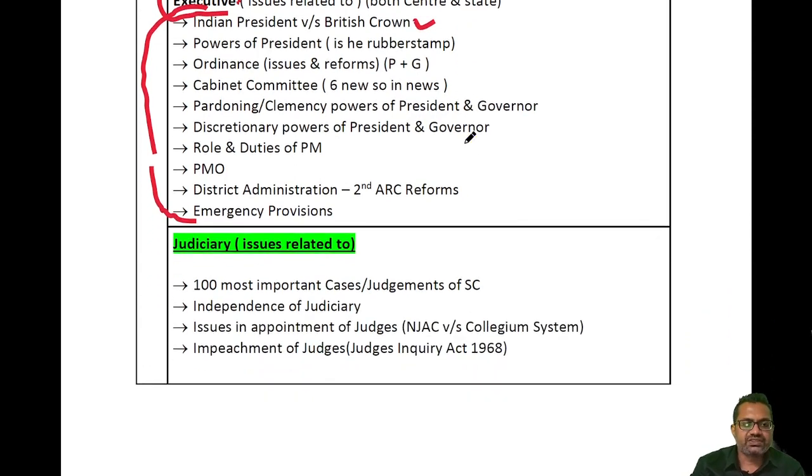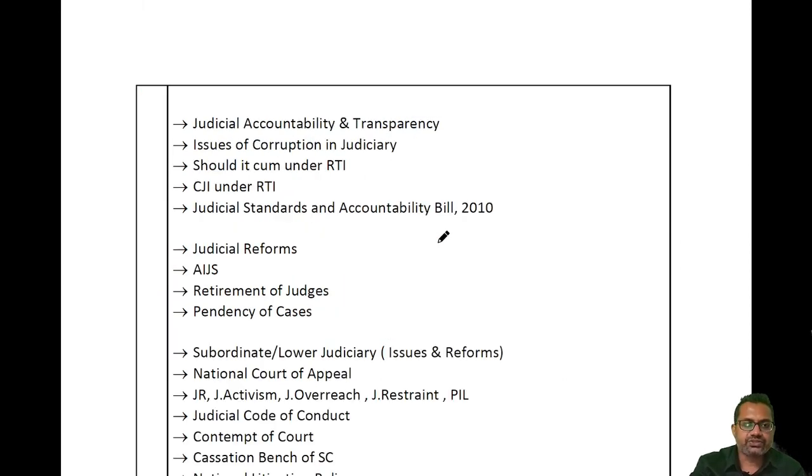Now this is judiciary. What are the 100 most important cases regarding the judiciary? Regarding Golaknath case, Berubari Union case, Keshavananda Bharati case. So this kind of cases students should read. Independence of judiciary, issues in appointment. Recently NJAC versus Collegium controversy was there. Then impeachment of judges, Judges Inquiry Act was there. So these are all the topics which will be covered in the judiciary.